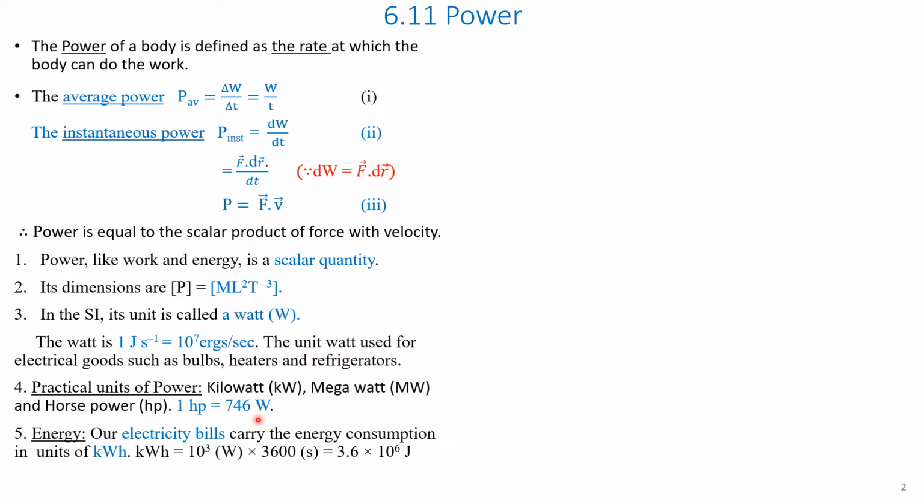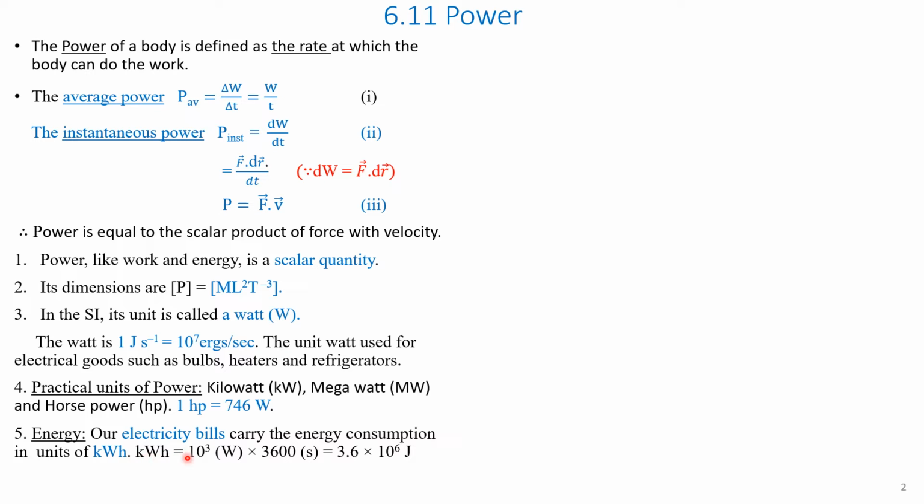We also use many times energy consumption in our domestic and commercial buildings. So our electricity bills carry the energy consumption in terms of kilowatt hour. Hence, the unit kilowatt hour is used to describe the energy consumed. 1 kilowatt hour is equal to kilowatt into hour.